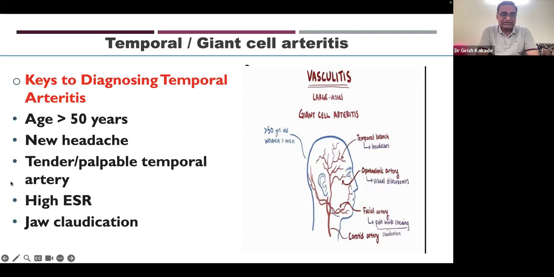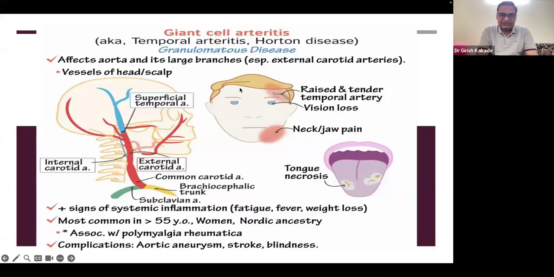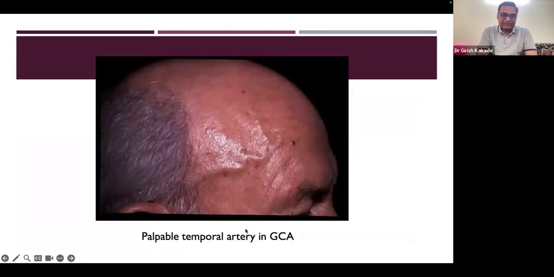With high ESR and jaw claudication, you can say that the patient is highly likely to have temporal arteritis. So in one slide, we can say that giant cell arteritis, in short, affects the aorta and its large branches, especially the external carotid arteries, temporal arteries, vessels of the head and scalp, and the superficial temporal artery. Features include neck and jaw pain, vision loss, which we want to prevent, and tender temporal arteries. There are positive signs of systemic inflammation: fatigue, fever, weight loss. It is more common in people older than 50 to 55 years, may be associated with polymyalgia rheumatica, and has complications that we want to avoid: aortic aneurysm, stroke, blindness. Here you can see the palpable temporal artery in giant cell arteritis.